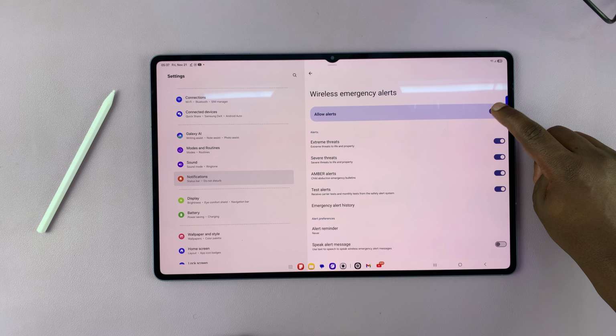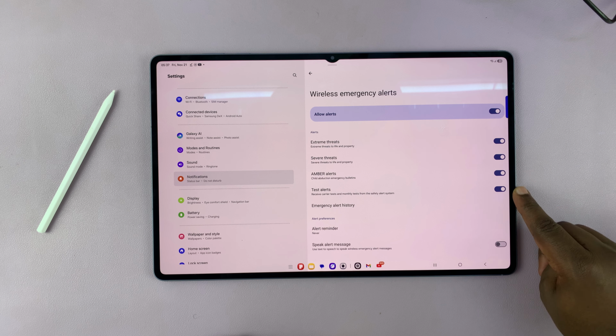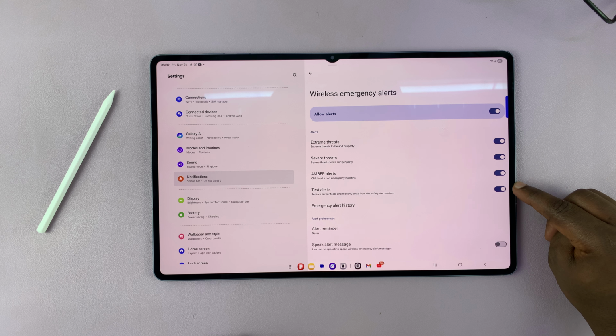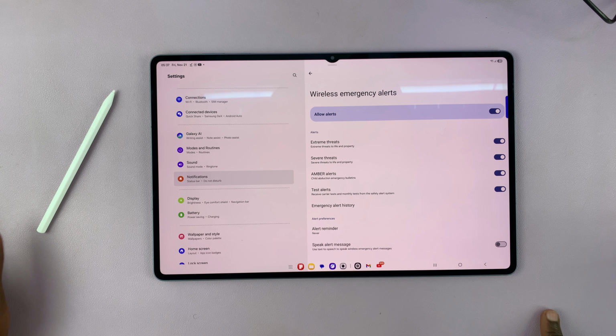Now this will disable or enable everything. Now you can leave this enabled and go ahead and disable specific emergency alerts. So if we have emergency alerts for extreme threats, severe threats, amber alerts, test alerts, and all that stuff. Okay, so you can go enabling and disabling what you don't need.